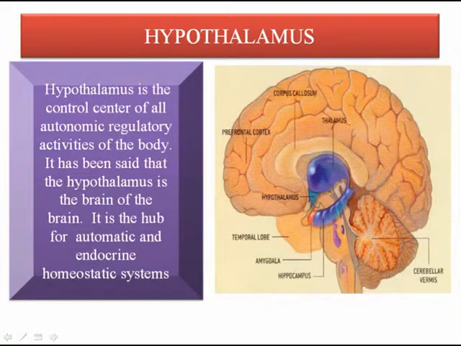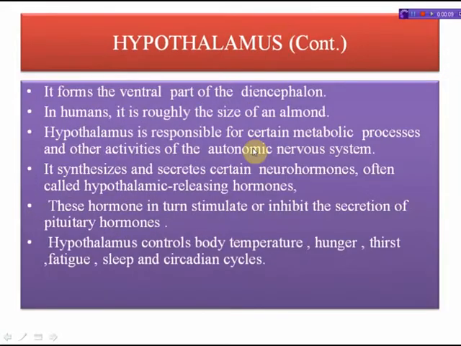The hypothalamus is located below the thalamus and just above the brain stem. It forms the ventral part of the diencephalon. Actually, in the terminology of neuroanatomy, the hypothalamus forms the ventral part of the diencephalon. Second, in humans it is roughly the size of an almond, like a pearl.